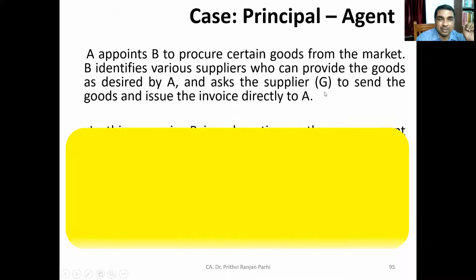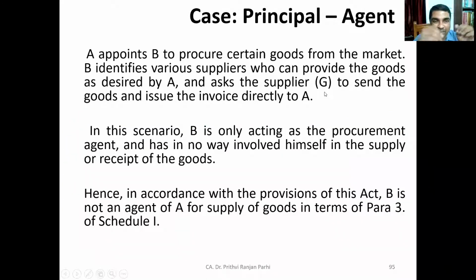It will not be treated as supply. If you analyze this scenario, B is only acting as a procurement agent. He does not have title to the goods. He is in no way involved in the supply or receipt of the goods. Hence, in accordance with the provisions of this Act, he is not an agent of A for supply of goods. He is providing some services, that's different.